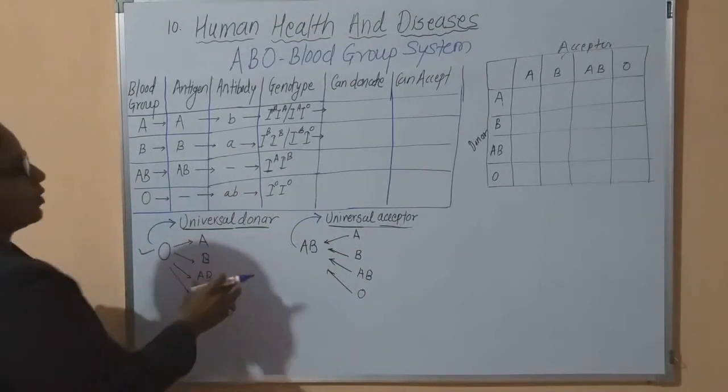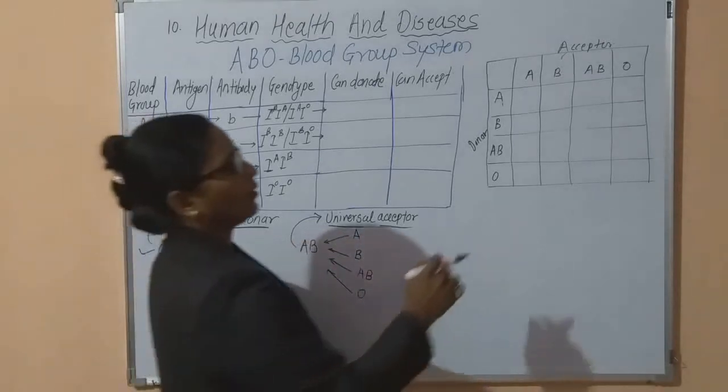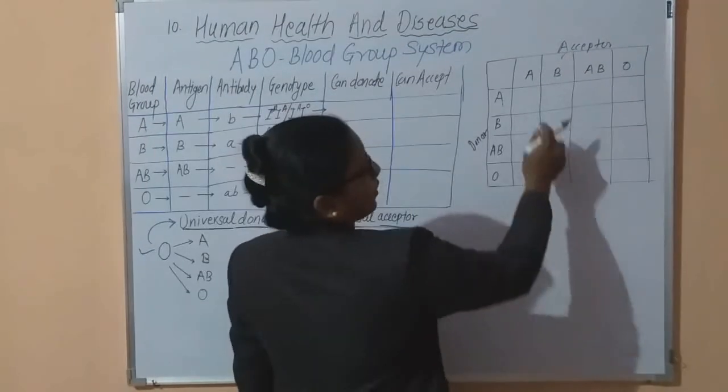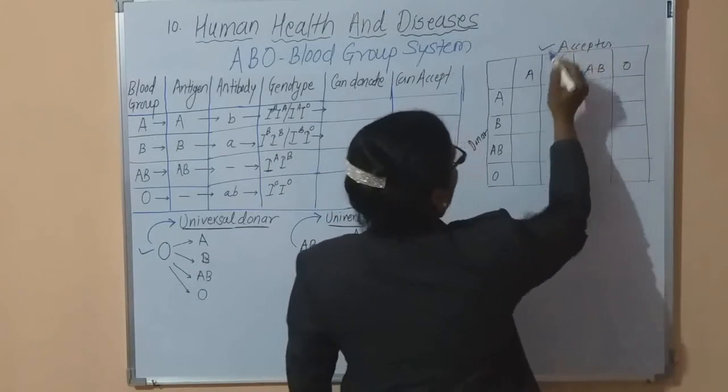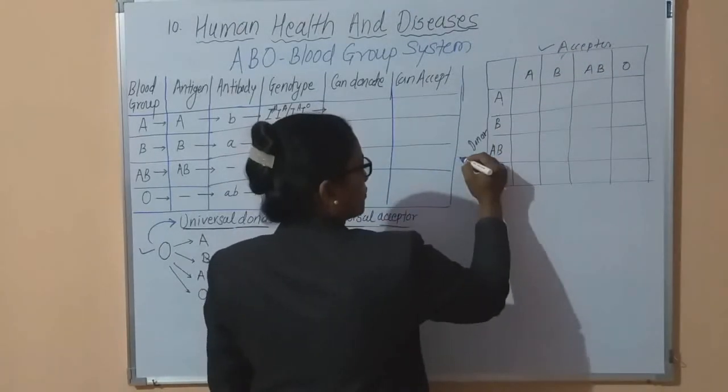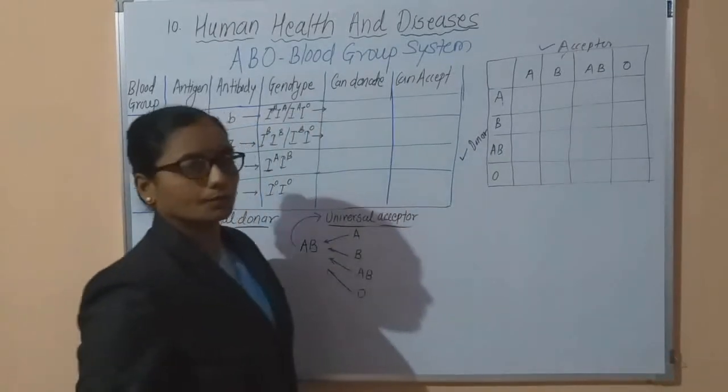Now this blood transfusion can easily be recognized by this chart. These blood group persons A, B and O are the acceptors. Here these blood group persons are the donors.